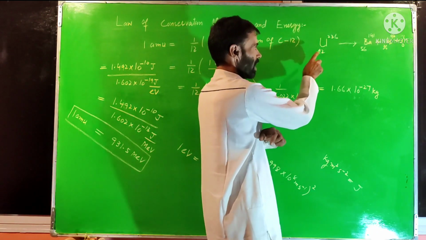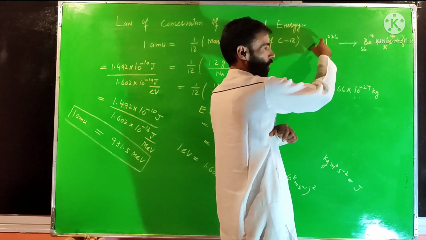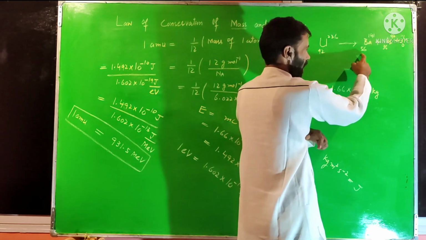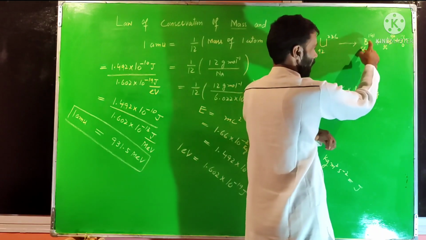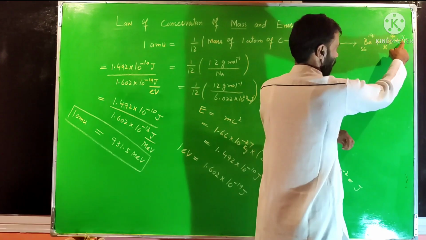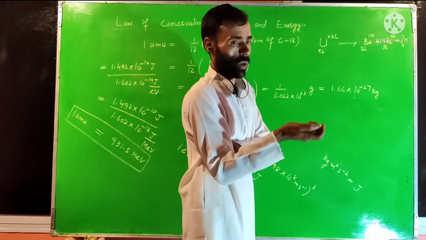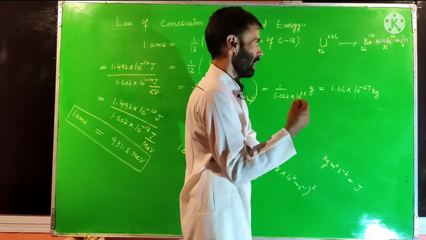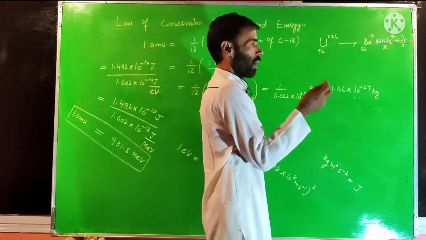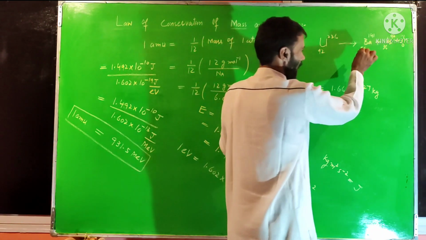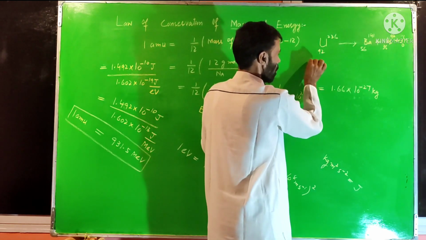Again, I will repeat: the mass of this nucleus is always, within this reaction, greater than the sum of masses of this nucleus plus masses of 3 neutrons. So there is mass lost, some amount of mass is lost. That lost mass is converted into energy, and that lost mass we call mass defect.